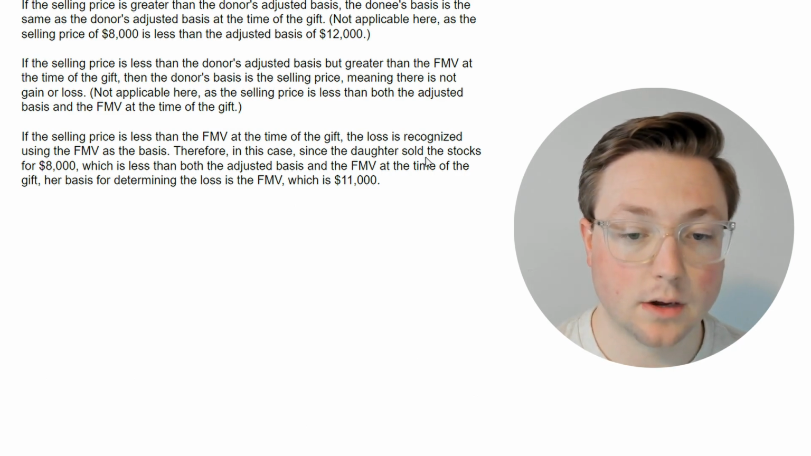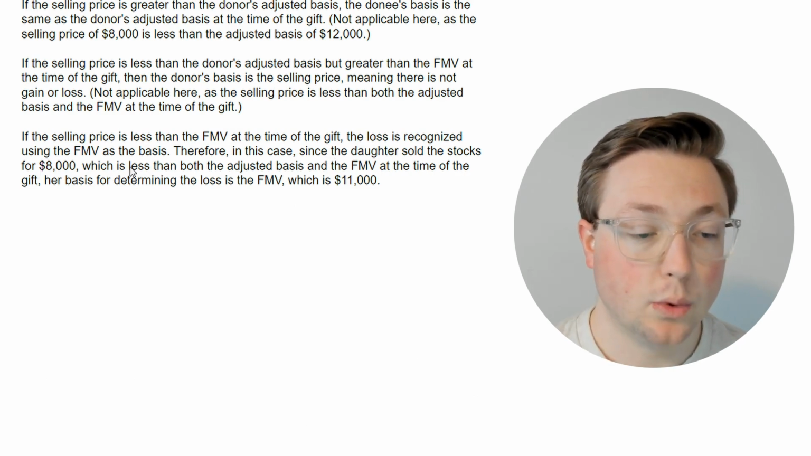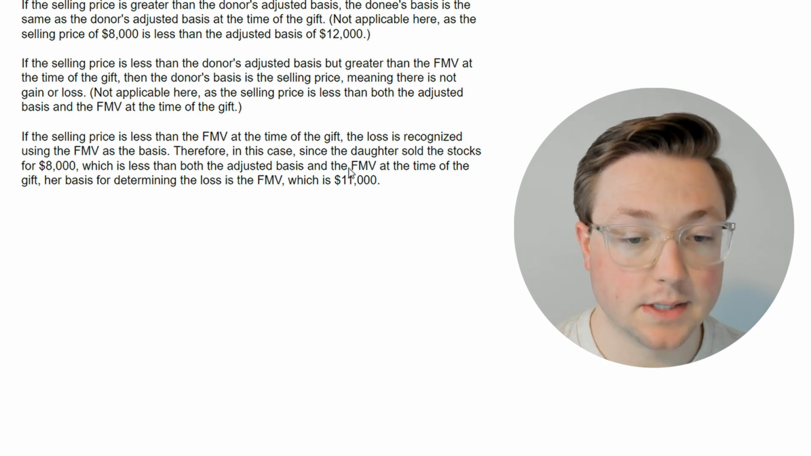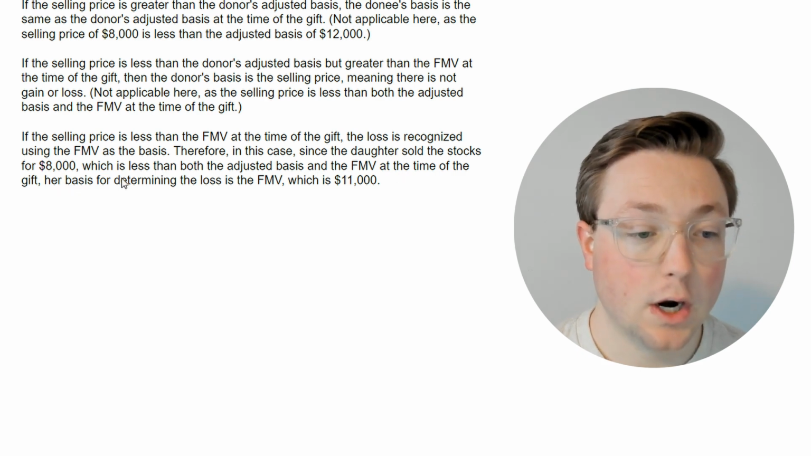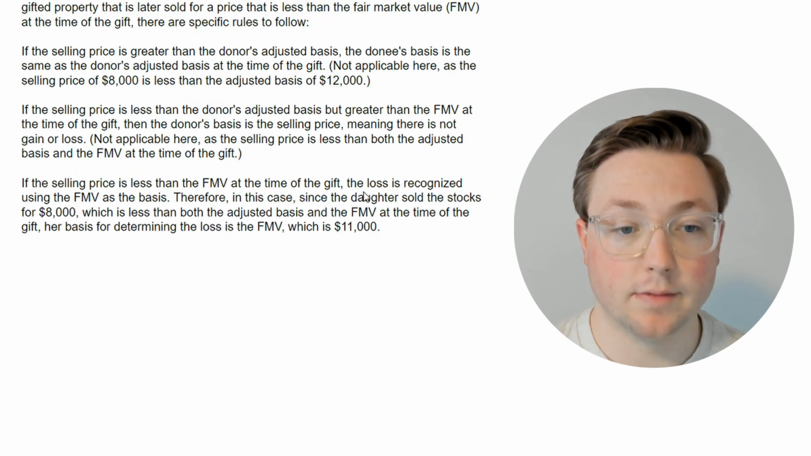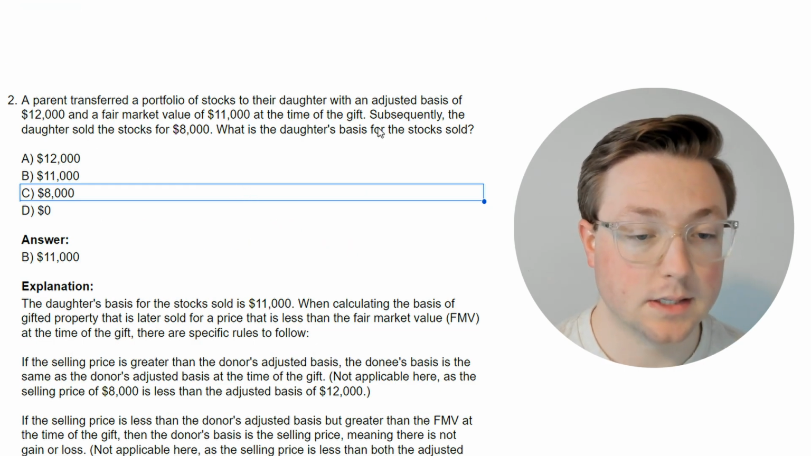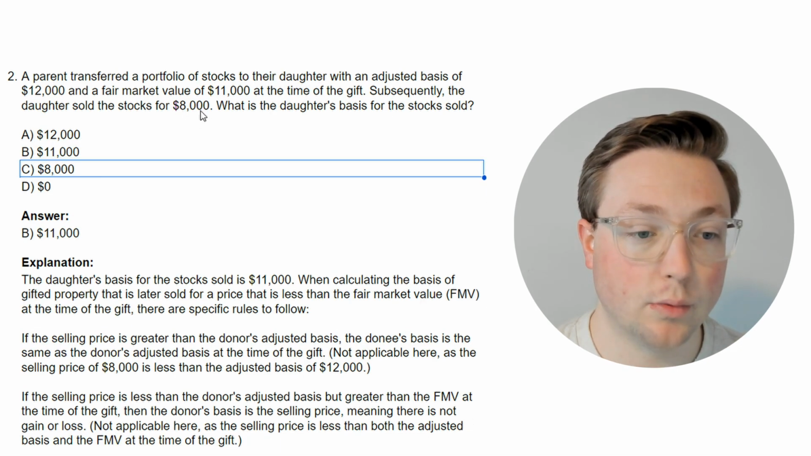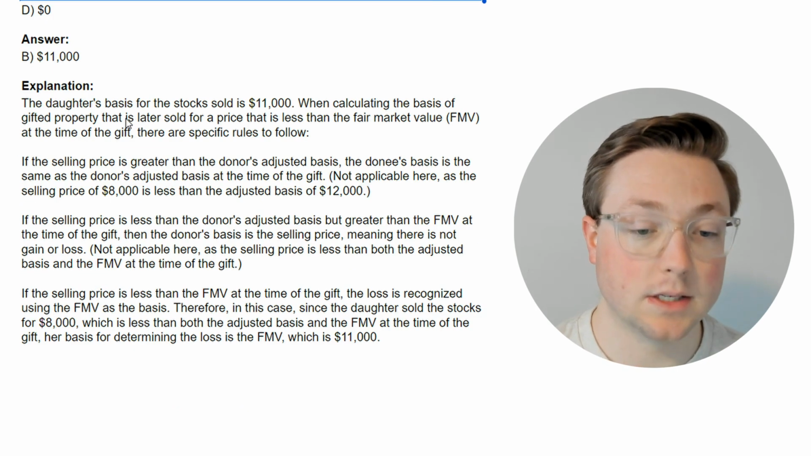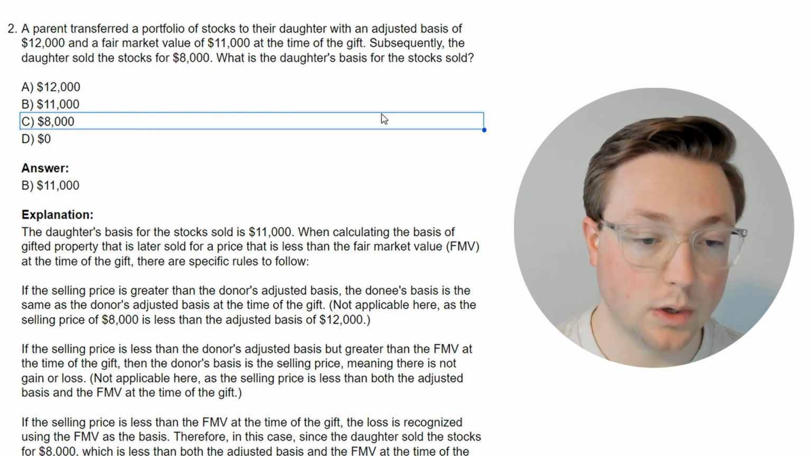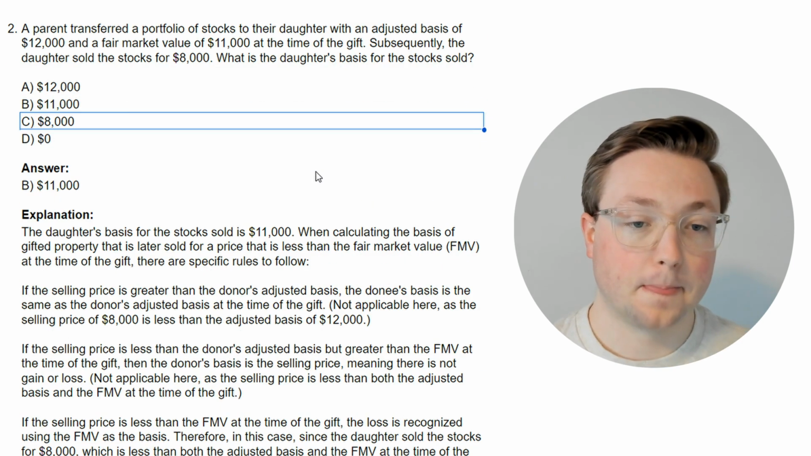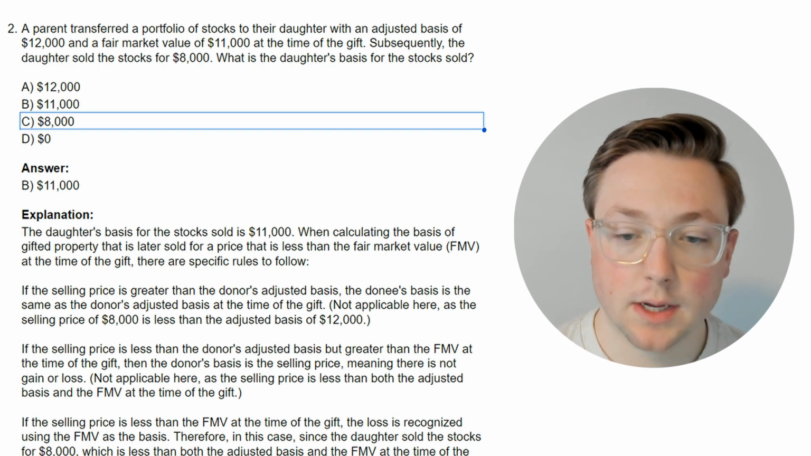Therefore, in this case, since the daughter sold the stocks for $8,000, which is less than both the adjusted basis and the fair market value at the time of the gift, her basis for determining the loss is the fair market value, which is $11,000. So the basis is $11,000 and she sold it for $8,000. So that would mean that she had a $3,000 loss. But that's not what it's asking. It's asking what the basis was. Okay, so right away, we learned a lot again from just one question.